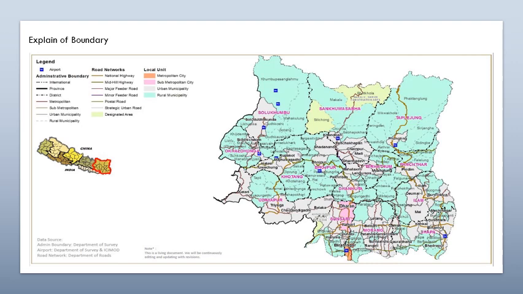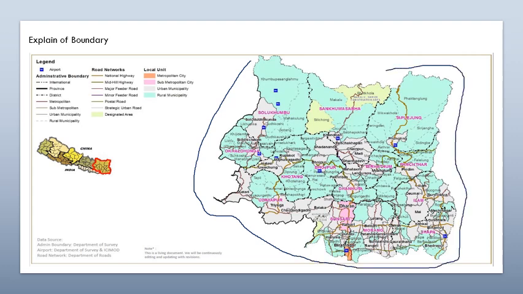Here is the map of, sorry, it is actually the province 1. This is the map of province 1, and it is the easternmost part of our country, and it has common border with China and India as well. To the north there is China, to the west there is India, and to the south there is India.